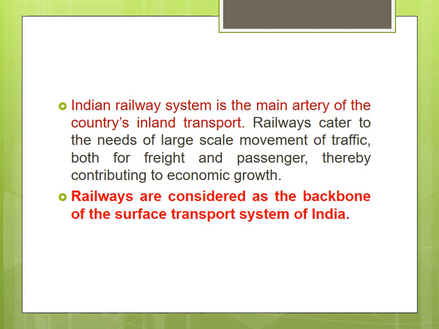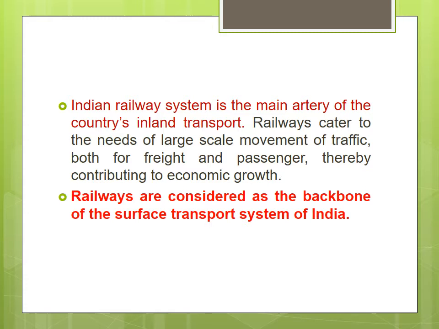Railways help in the commercialization of the agriculture sector by facilitating the bulk movement of perishable goods. So bulky means we can transport large quantities of goods by train. Its role in transporting raw materials to industries and finished goods to markets is invaluable.